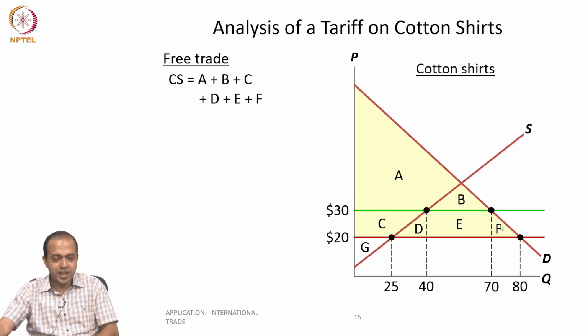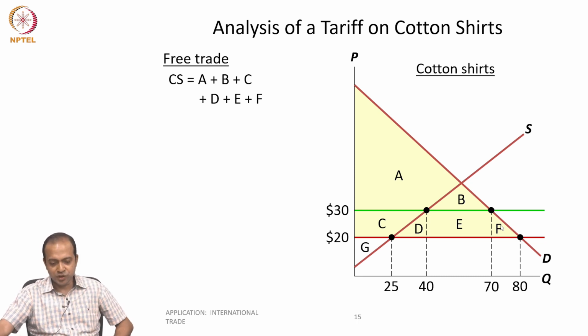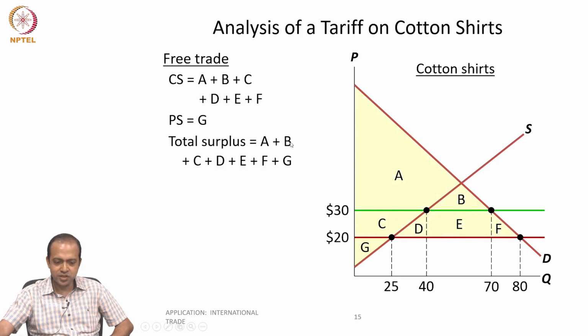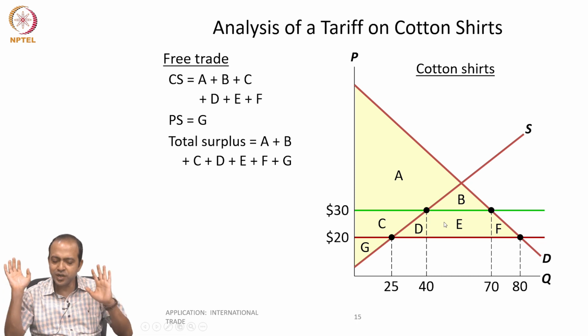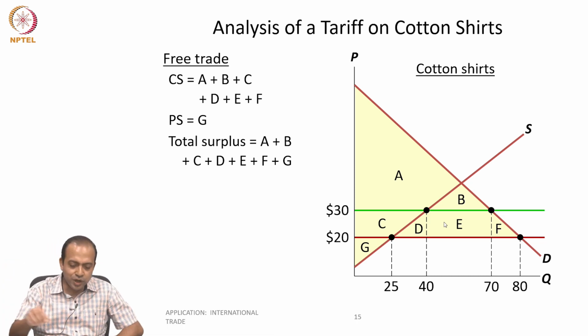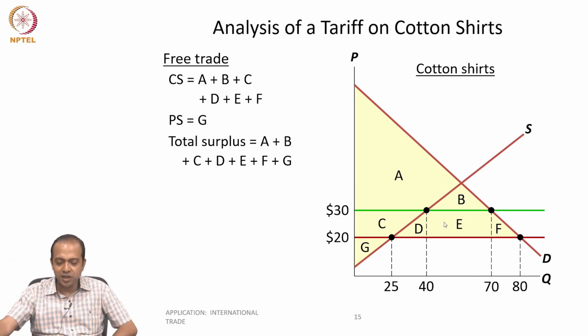That was the consumer surplus. And what was the producer surplus? The area above the supply line below the price line, that means only this area, G. Producer surplus is only G. And total surplus is A, B, C, D, E, F, G. Very easy to understand. Now you increase the price from 20 to 30.